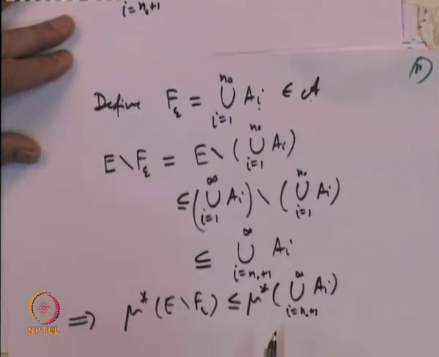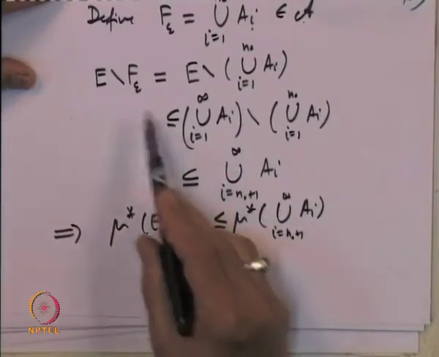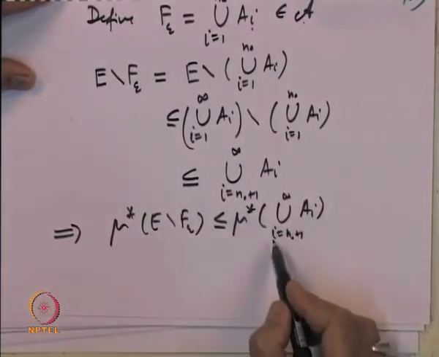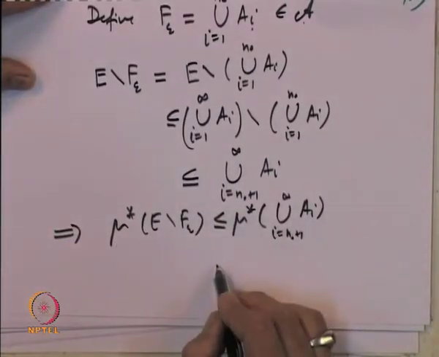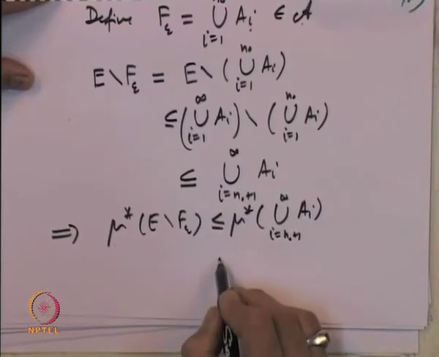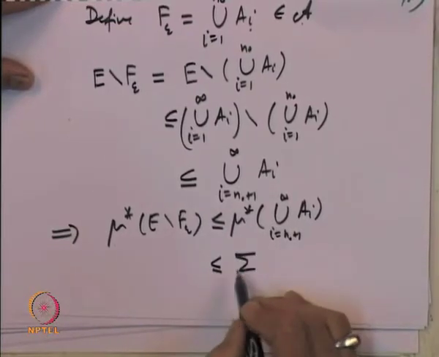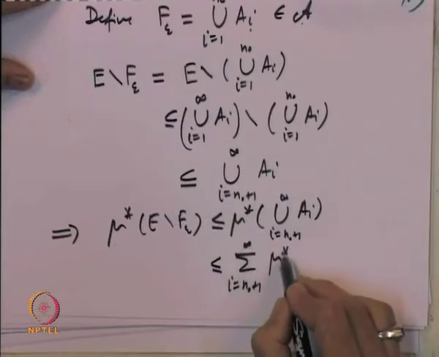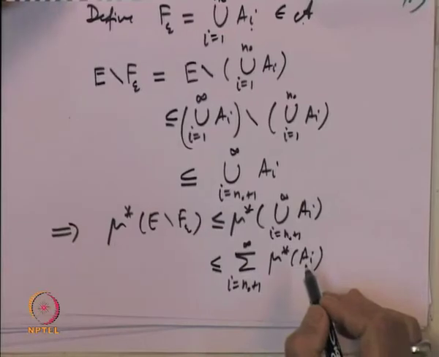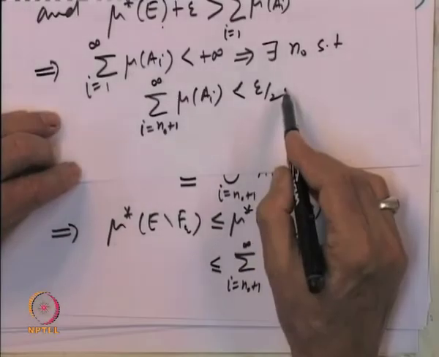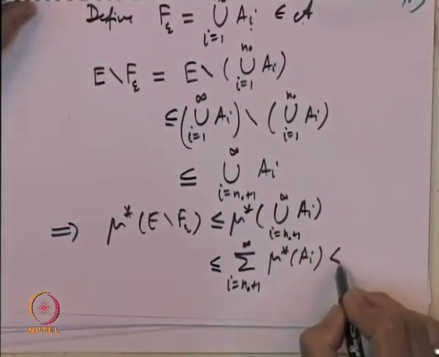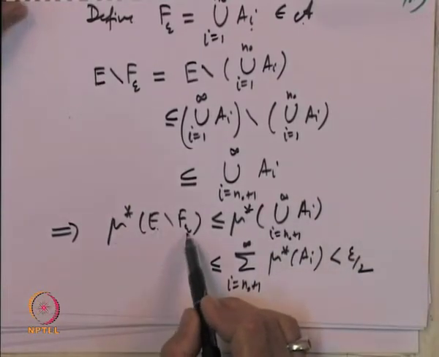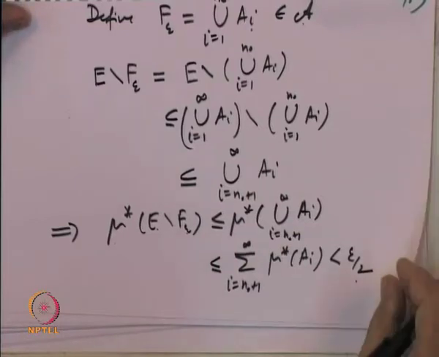By the monotone property and by the subadditive property, this is less than or equal to sigma i equal to n naught plus 1 to infinity mu star of A i. And that, if you recall, is less than epsilon by 2. So, we get that mu star of E minus f epsilon is less than epsilon by 2.